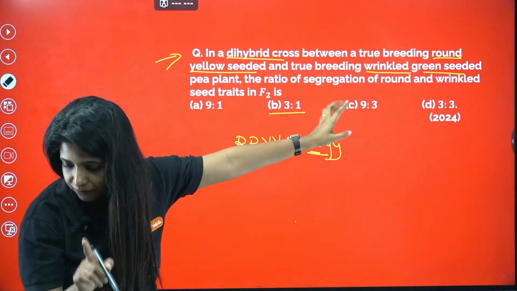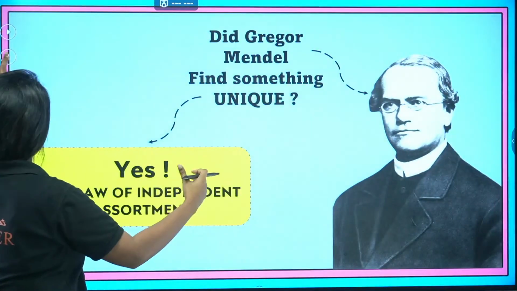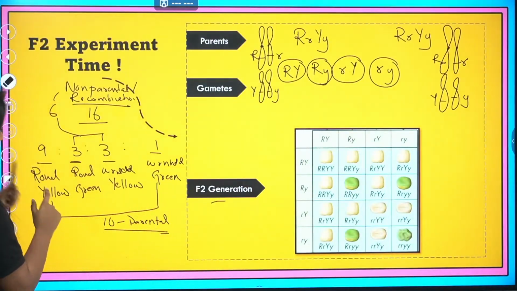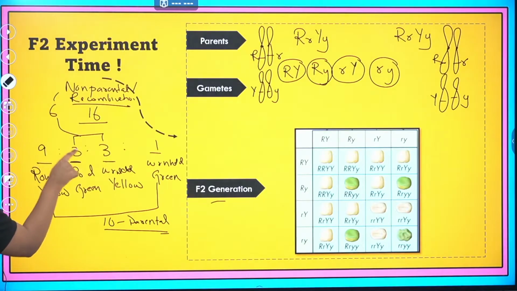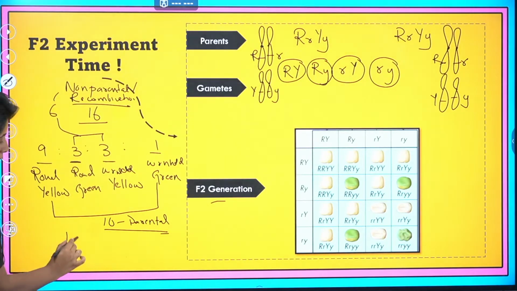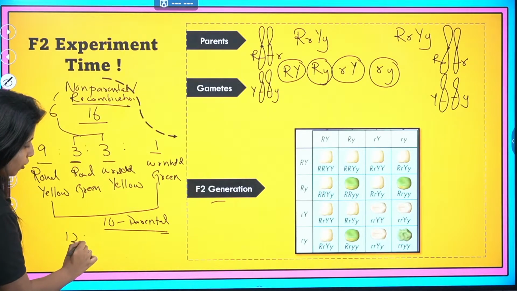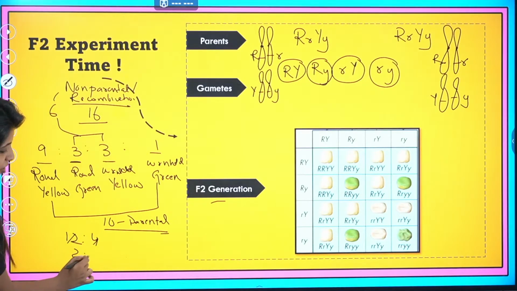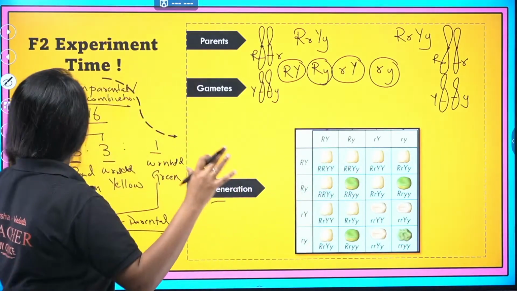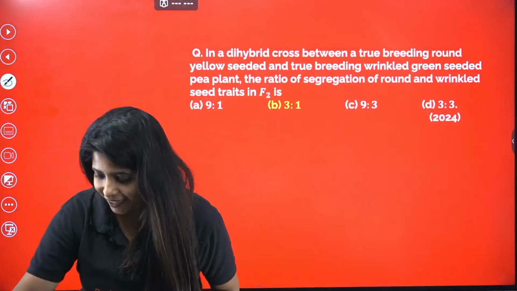Now listen to me very carefully. If I want to find the answer in a different way, I can do that. You have been asked about round and wrinkled, right? This is round, this is round. 9 plus 3, both of them are going to be round, 9 plus 3 is equal to 12. Wrinkled: this is wrinkled, this is wrinkled, so 3 plus 1, 4. And if you take the ratio, it is again going to be 3:1, which is why the answer for this question is 3:1. Got it?